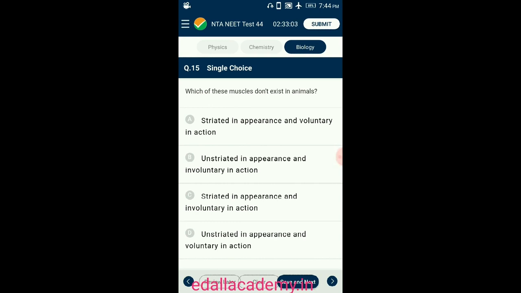There are no muscles which are unstriated and voluntary. So the answer for this question is option D. Unstriated in appearance and voluntary in action. So the correct option is D.